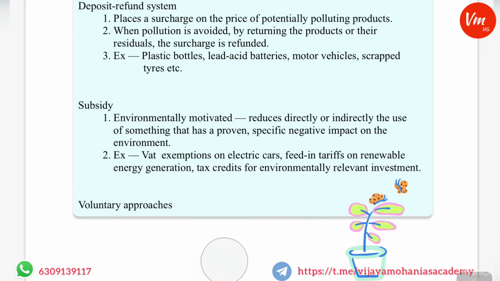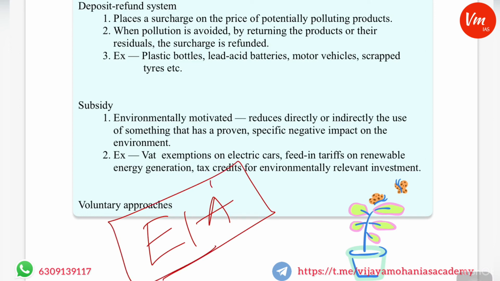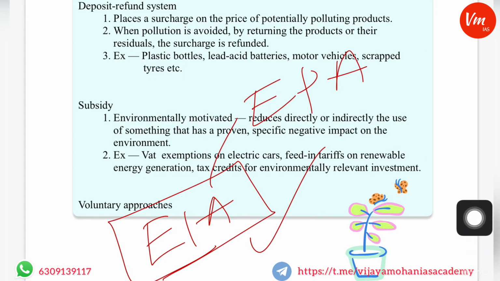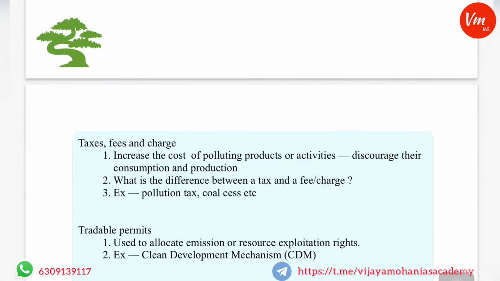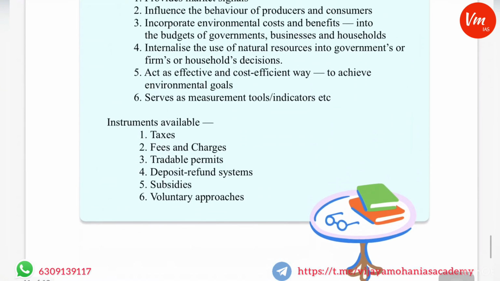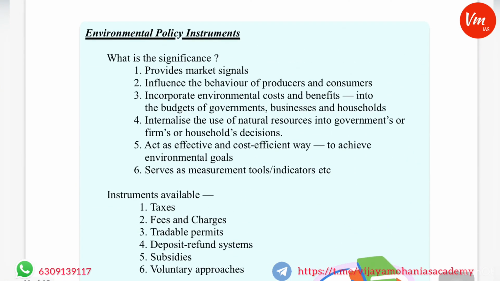And apart from this, there are many instruments like environment impact assessment, which is mentioned in the Environment Protection Act. This is also an instrument to promote responsible use of natural resources. So these are the things that you need to understand as part of the environmental policy instruments as far as the syllabus is concerned.